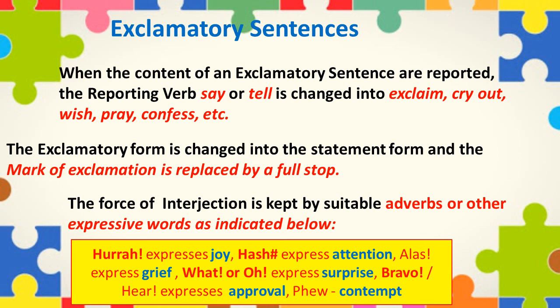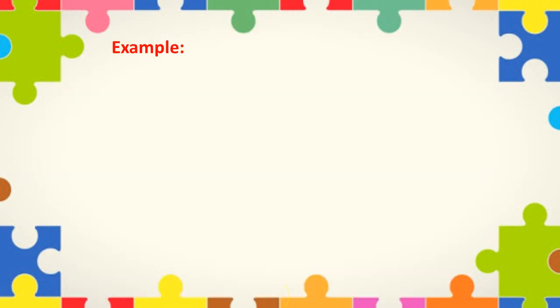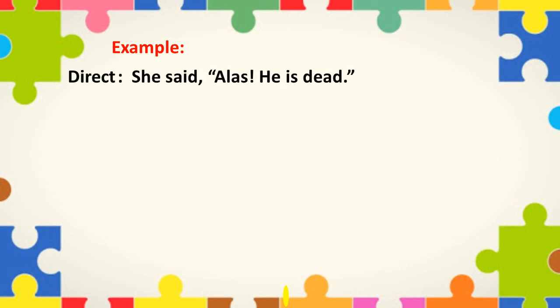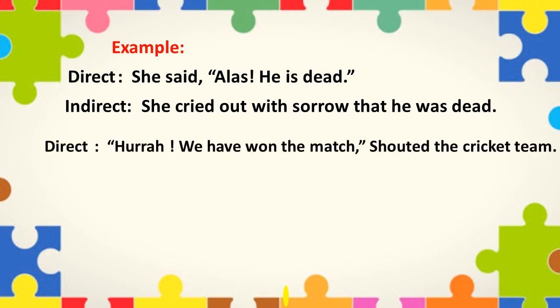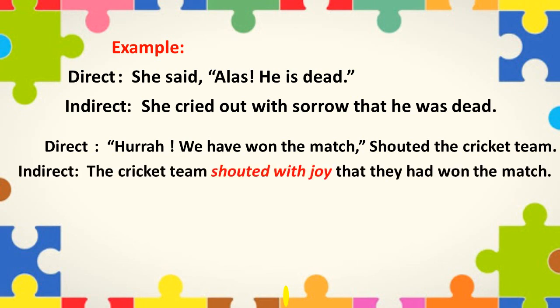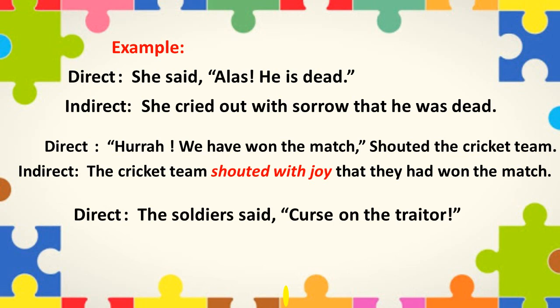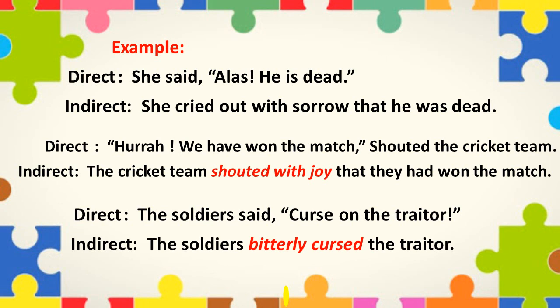For example, she said, "Alas, he is dead." In indirect speech, it will be, she cried out with sorrow that he was dead. Next sentence is, "Hurrah, we have won the match," shouted the cricket team. In indirect speech, it will become, the cricket team shouted with joy that they had won the match. Next sentence says, the soldiers said, "Curses on the traitor." In indirect speech, it will become, the soldiers bitterly cursed the traitor.